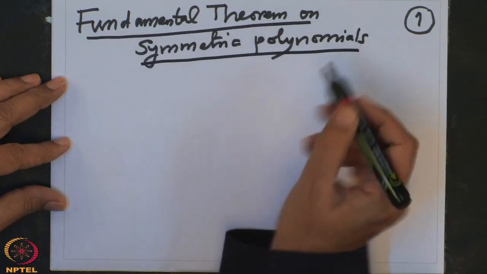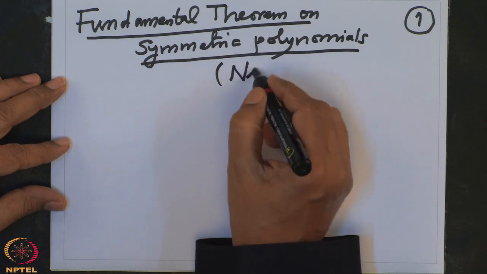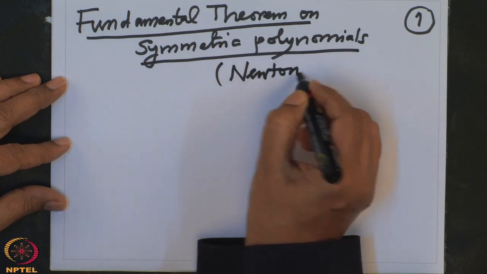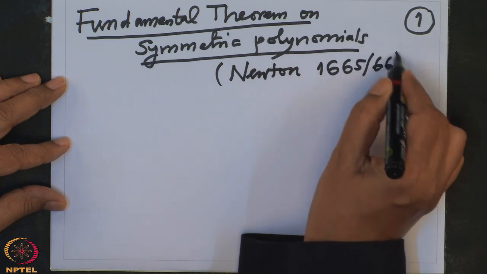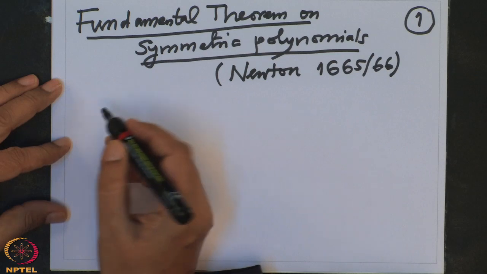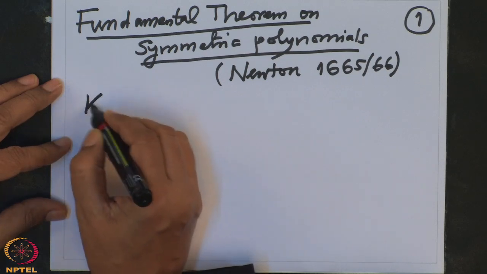Some old books also call it Newton's theorem, 1665, 66. Okay. K field,